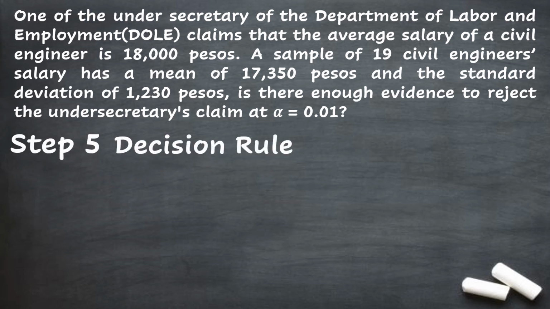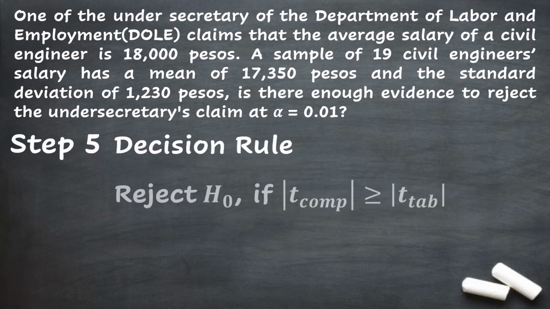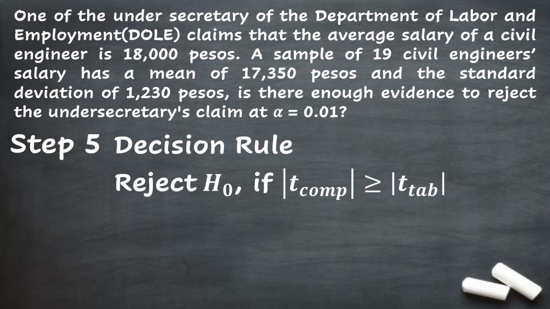Next, step 5, decision rule. The decision rule is the same with the one sample z-test. It's just that instead of using z computed and z tabular, we have to use t computed and t tabular. So we will have reject null hypothesis if the absolute value for t computed is greater than or equal to the absolute value of t tabular.